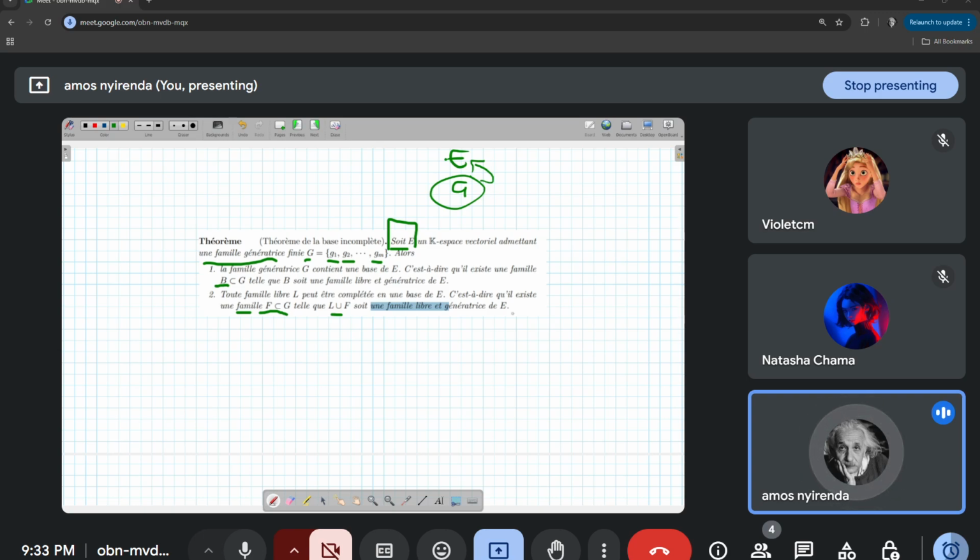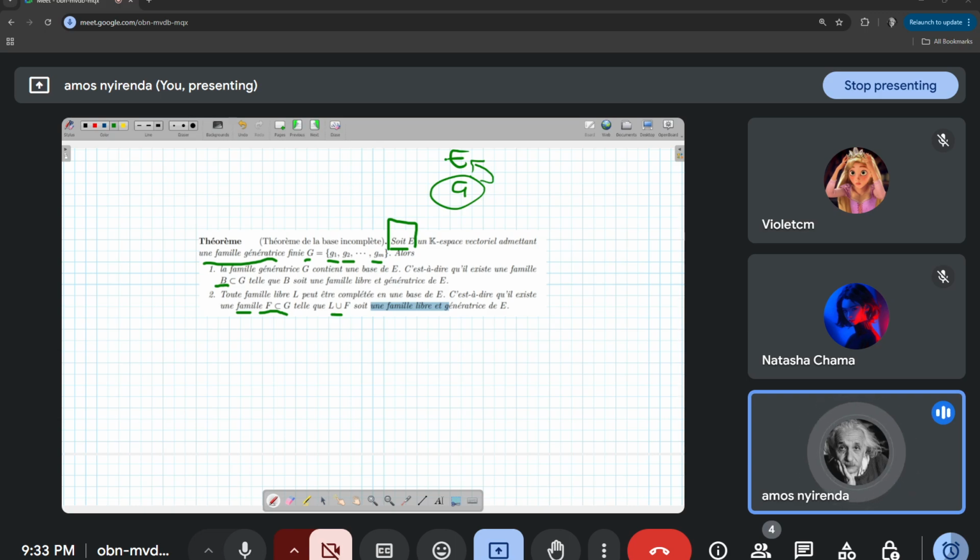You keep on adding, and then you verify that the family of vectors remains libre, and then you keep on adding until it becomes generatrice. So for the second point, you keep on adding vectors in G to any family that is libre, such that it becomes generatrice and libre à la fois, for it to be considered a base.